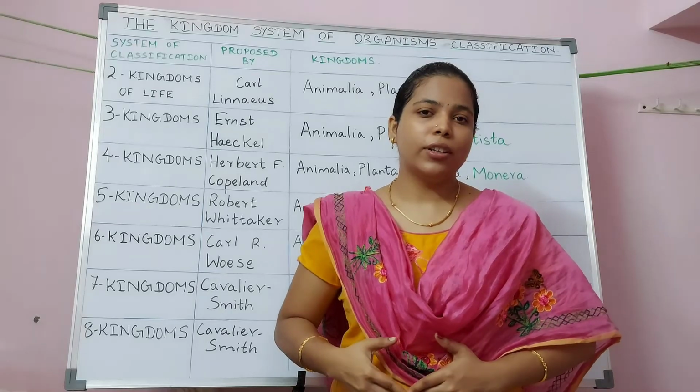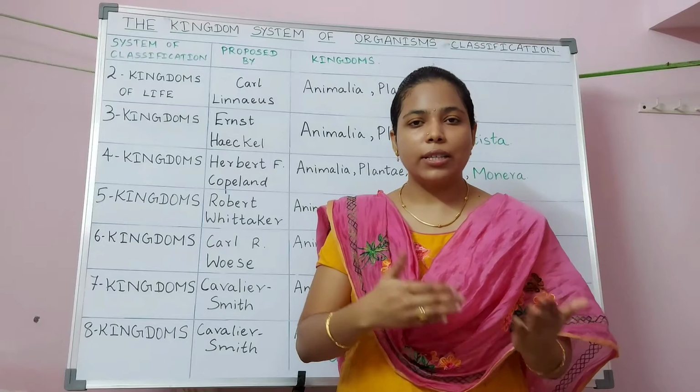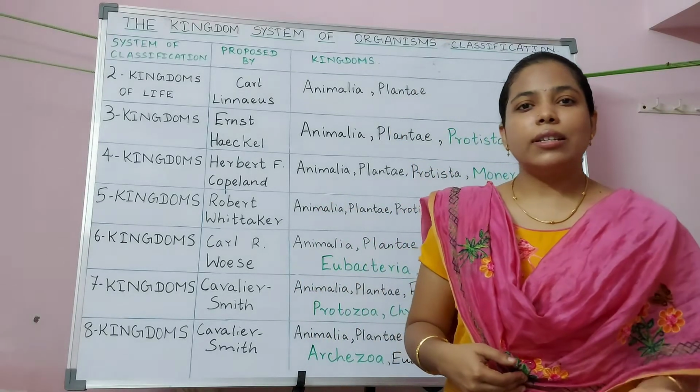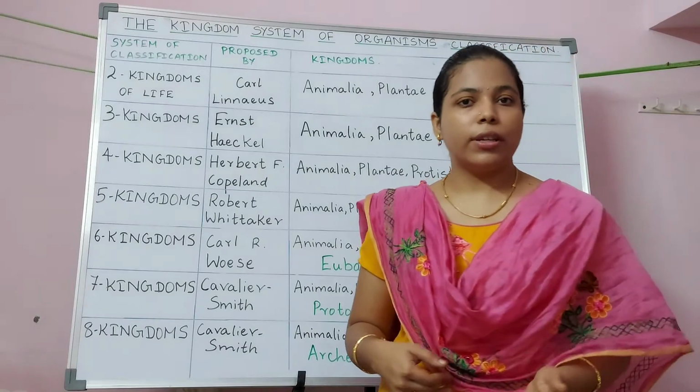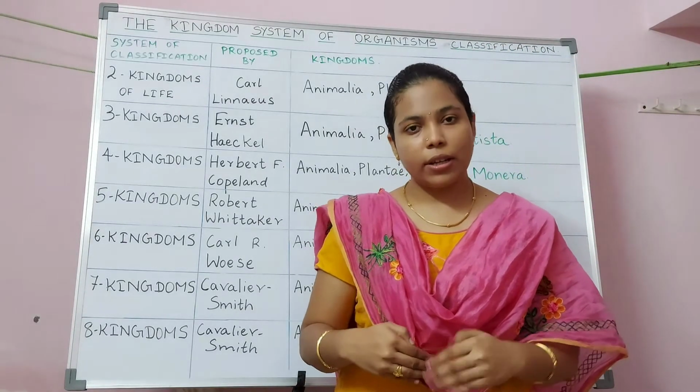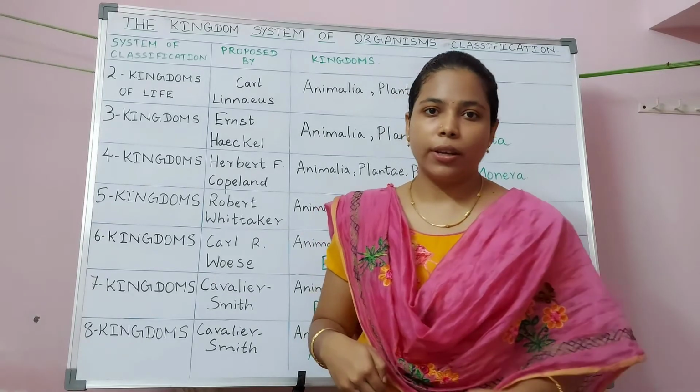Good morning everyone. In today's video we will see about the classification of organisms based on kingdom. Kingdom was considered as the highest taxonomic rank in those days, but kingdom is the second highest taxonomic rank nowadays and domain is the first highest taxonomic rank.